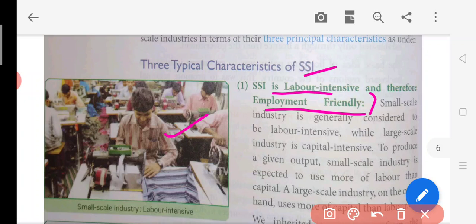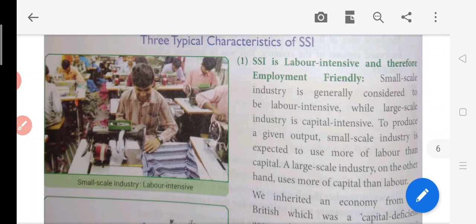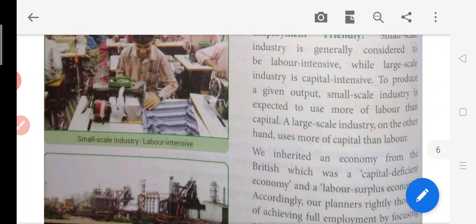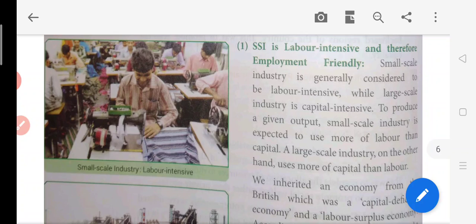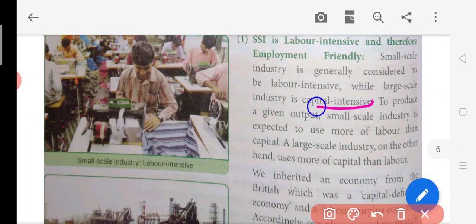Why? Because when you are definitely referring to labor, you are trying to give employment to the people. So this type of industry just focuses on manpower and not on machinery. So capital intensive technique is not used in such kind of industry. Small scale industry is generally considered labor intensive, while large scale industry is capital intensive. To produce a given output, small scale is expected to use more labor than capital. So the same thing I told you.